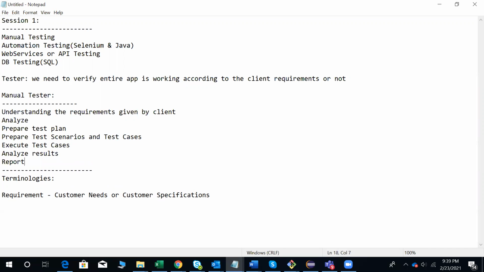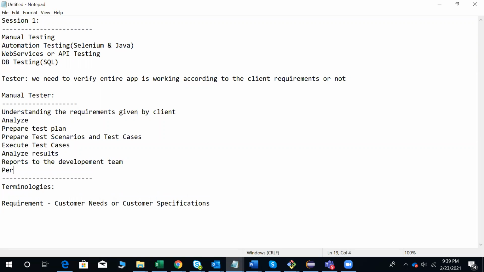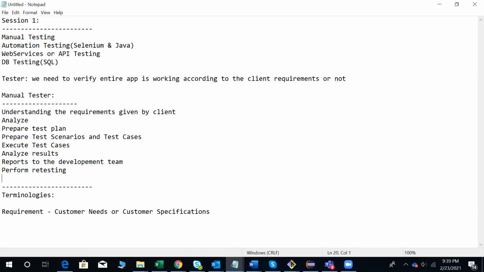reporting back to the development team. Once it is fixed, perform retesting and continuously report daily. We need to report it to the client. These are all the responsibilities of a manual tester.